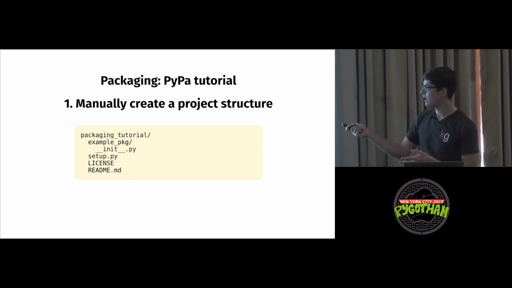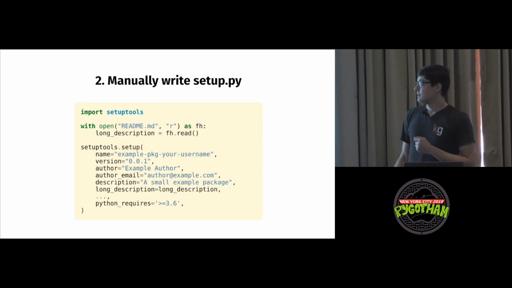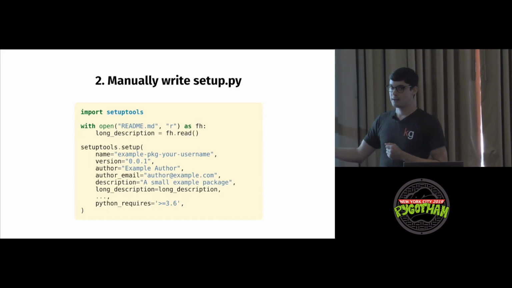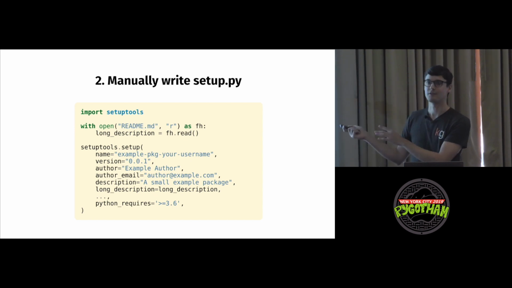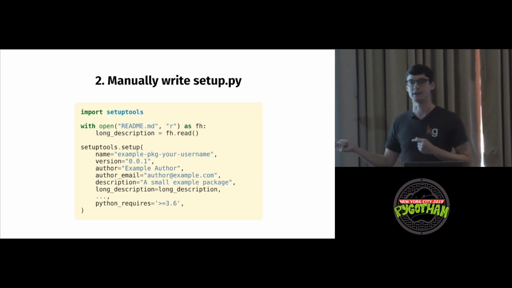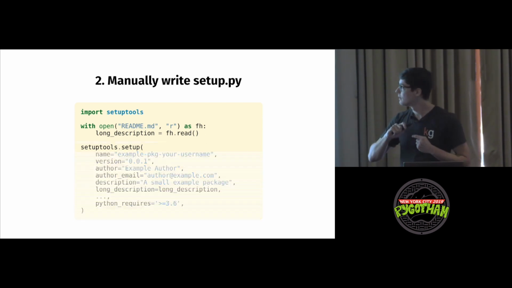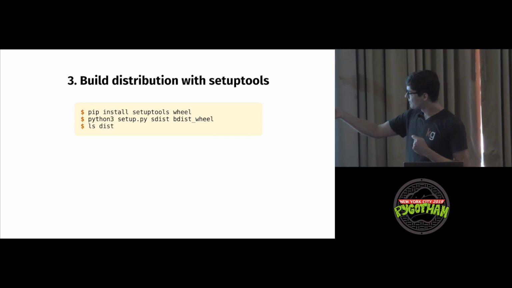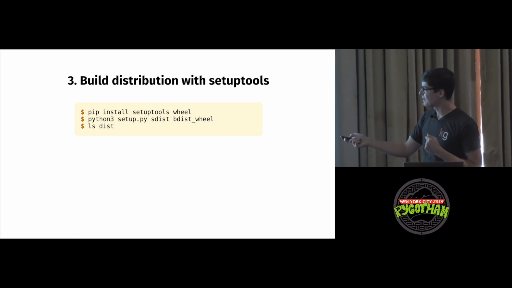Step 1, manually create your project structure. All right, I'll do that. Follow the tutorial. Step 2, manually write a setup.py. Kind of looks like this. This is one of the simplest versions of setup.py you'll see, with all the simplicity of a Turing-complete configuration language. Step 3, build distribution with setuptools.